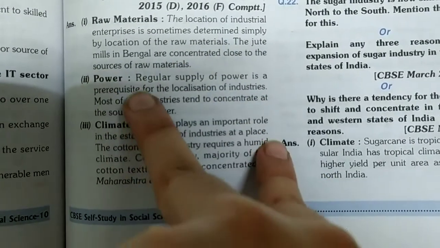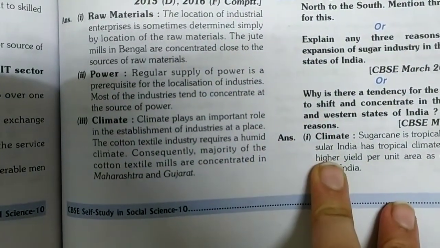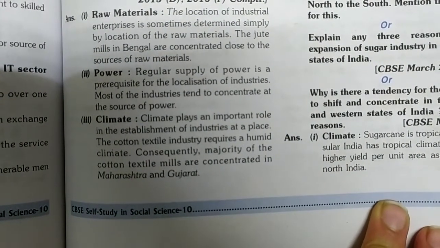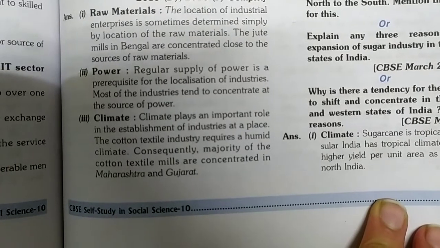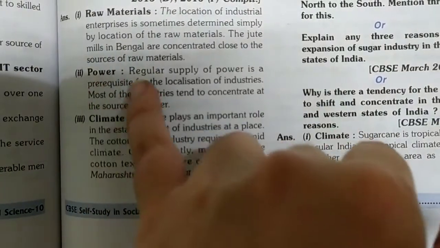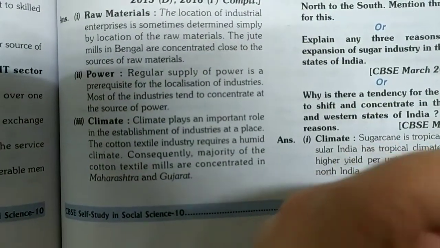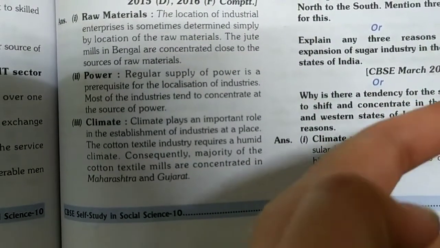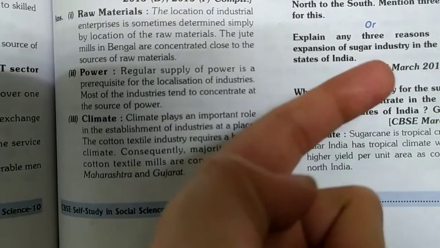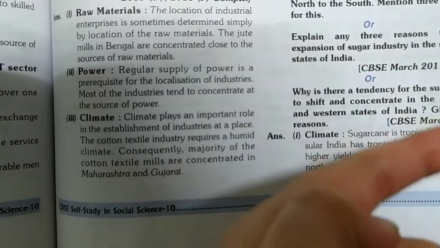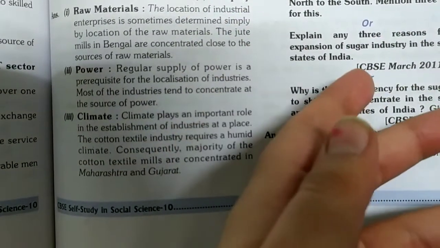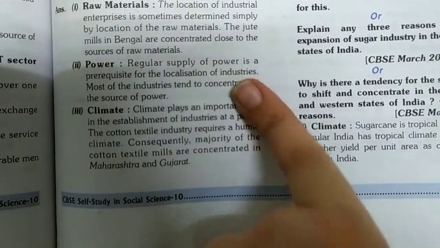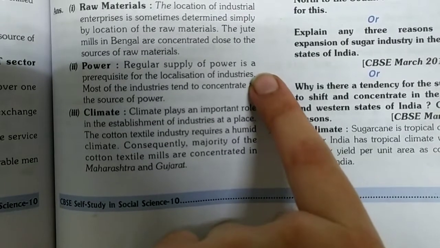Okay. Now the second one is power. Regular supply of power is important for the localization of industries. Most of the industries tend to concentrate at the source of power. Power is also an important factor for an industry to run, because if the power would not be there, machines would not run, and if machines would not run, the industry would not be able to produce the goods. So power is another important factor for industries.